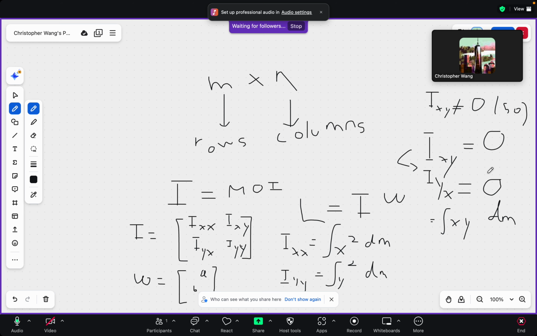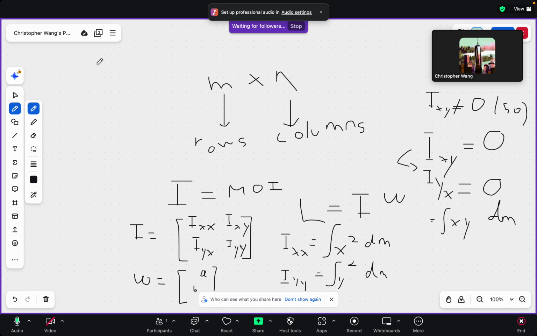So what does this term actually represent? Well, it represents rotation coupling. In other words, assuming that there is an angular velocity along the x component, then that means it will not cause an angular velocity component along the y component. In other words, the x and y axes function independently of each other.